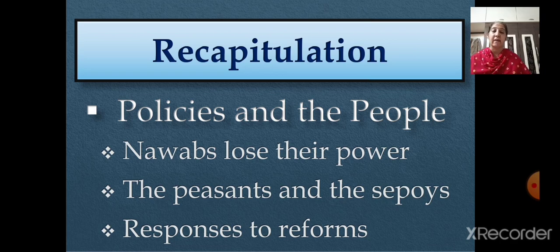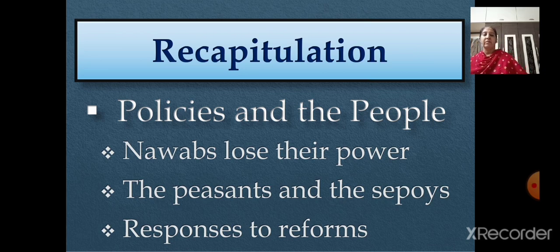Here I gave you the example of Rani Lakshmi Bai of Jhansi. She pleaded that the company recognize her adopted son as the heir to the kingdom after the death of her husband. Similarly, Nana Sahib, the adopted son of Peshwa Bajirao II, pleaded that his father's pension should be given to him after his father's death. But the company did not consider their pleas, right? The requests were turned down. They were not accepted by the company.